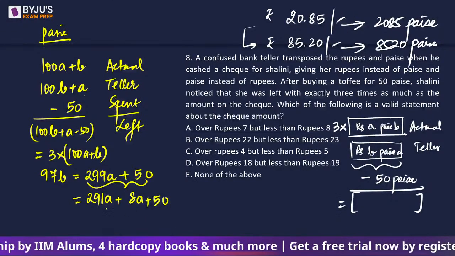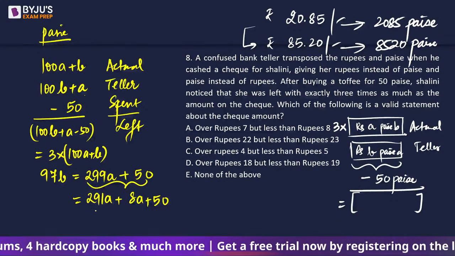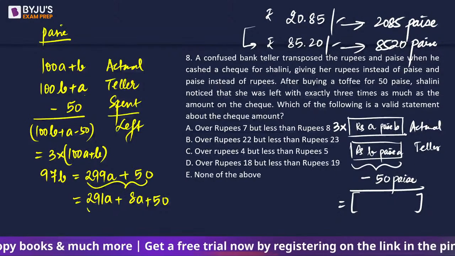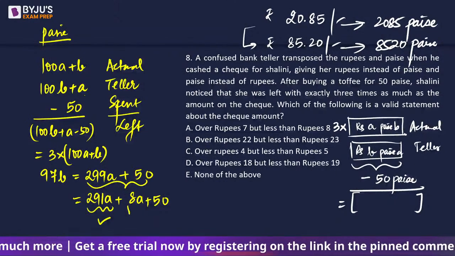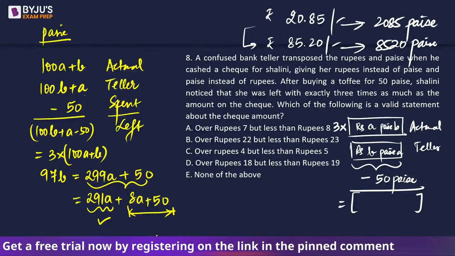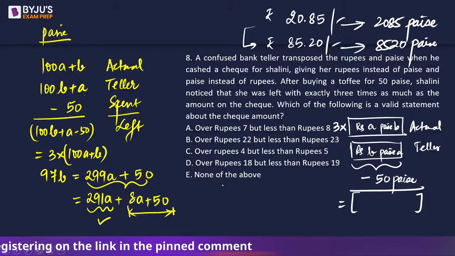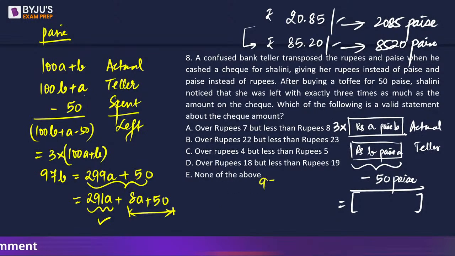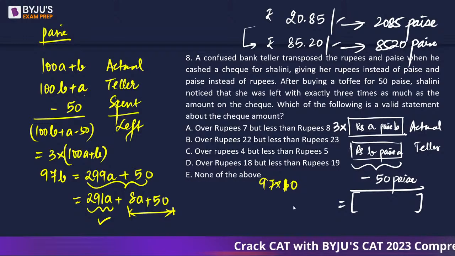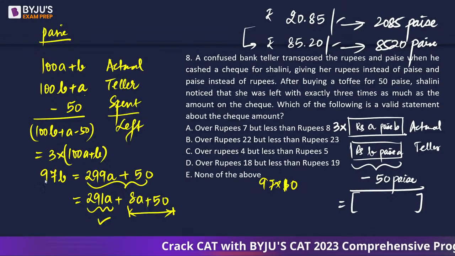So if I want this entire thing to be a multiple of 97, this is already in the table of 97. I want this to be in the table of 97. So 8A plus 50 97 के टेबल में कब होगा? जब A की वैल्यू क्या होगी? So 97 into 5 तो नहीं होगा, 97 into 10 हो सकता है. अगर 97 into 10 ले लेंगे, so this will result in